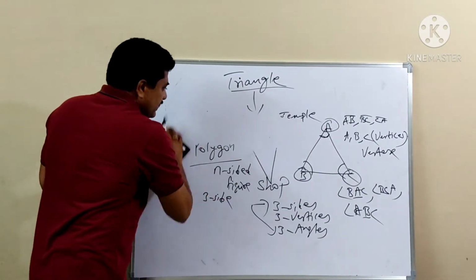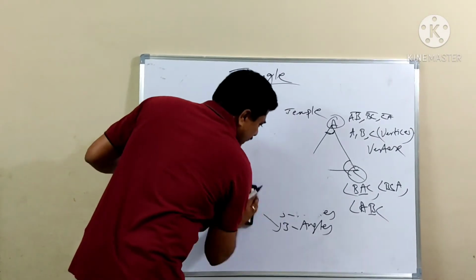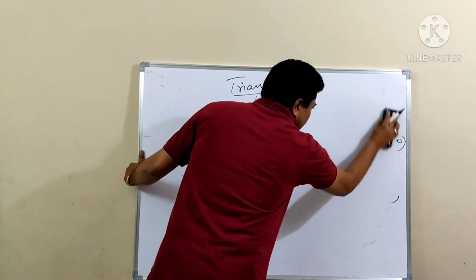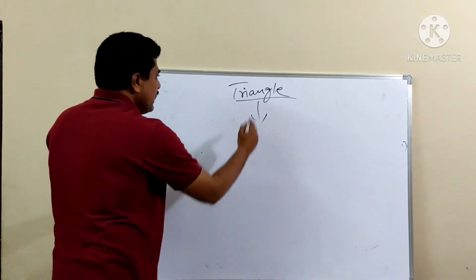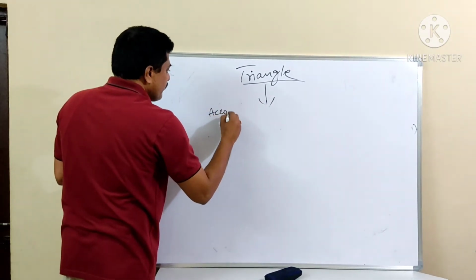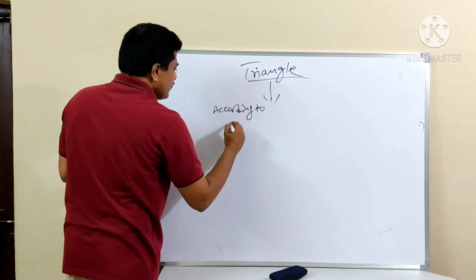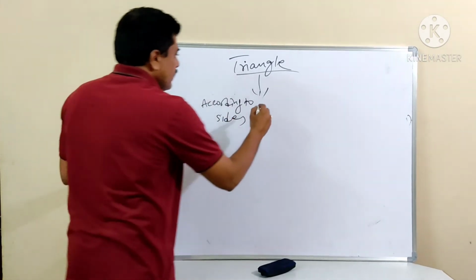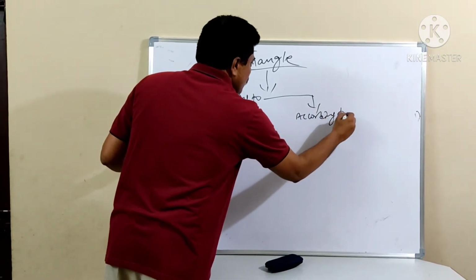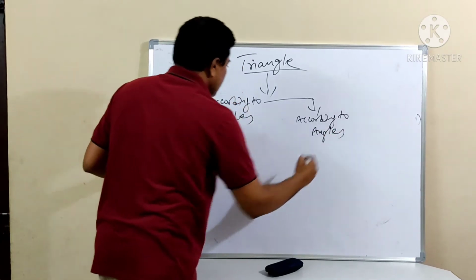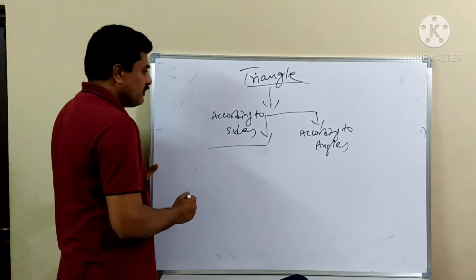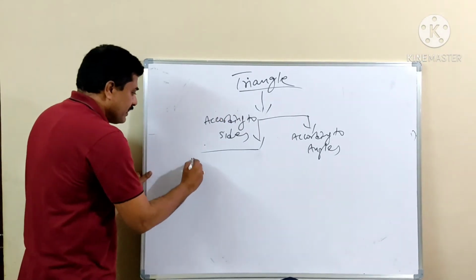Now, triangle is classified according to sides and according to angles. According to sides, what type of triangles are there? We will see now. Triangle is classified into two ways: according to sides and also according to angles. So what type of sides are we having? According to sides, what names are we having?